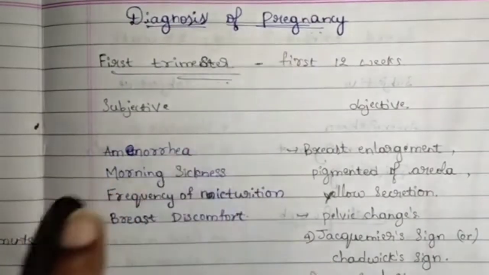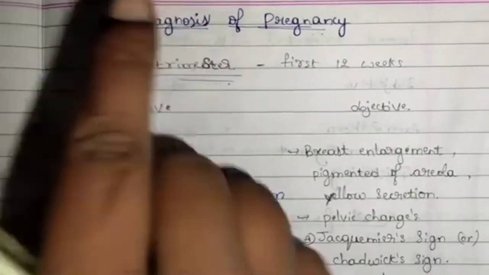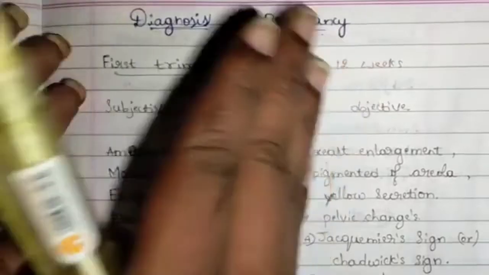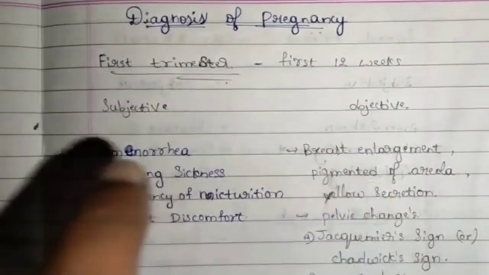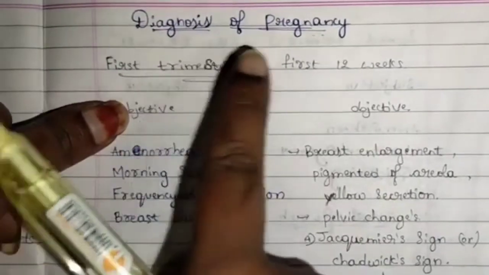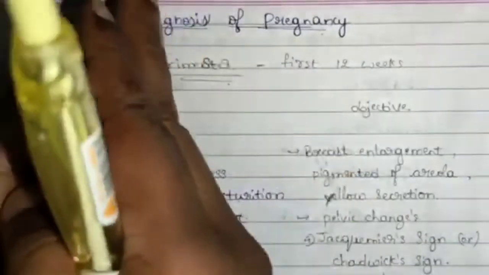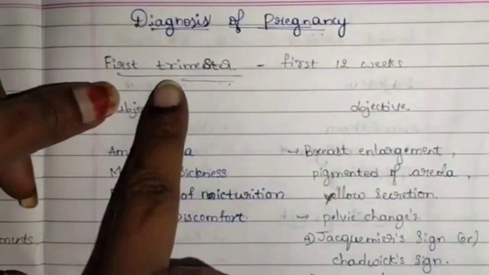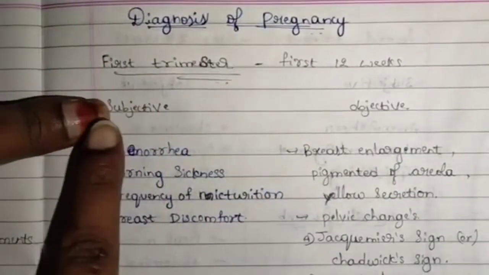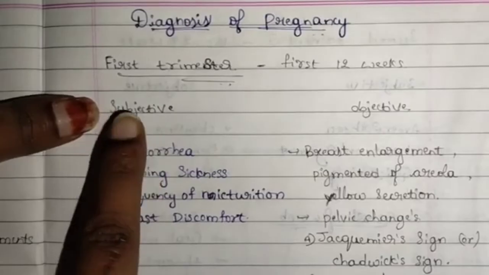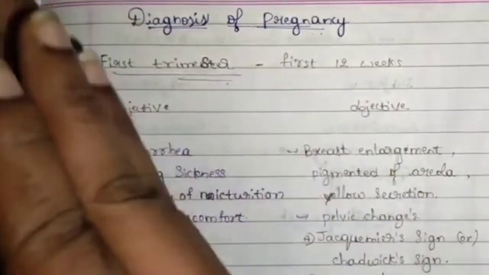Diagnosis of pregnancy. This diagnosis of pregnancy is actually based on trimester. This trimester is divided into 3 types, and each of the 3 parts has its own subjective and objective data. First trimester is from conception till the 12th week, that is, the first 3 months. Subjective data is what the patient says. Objective data is what the science says.